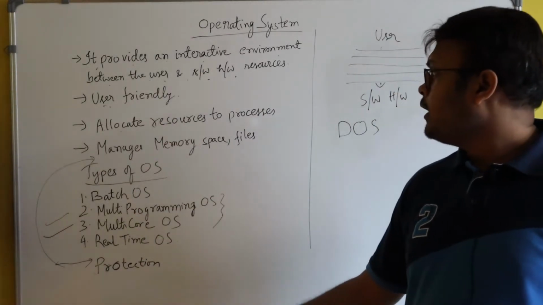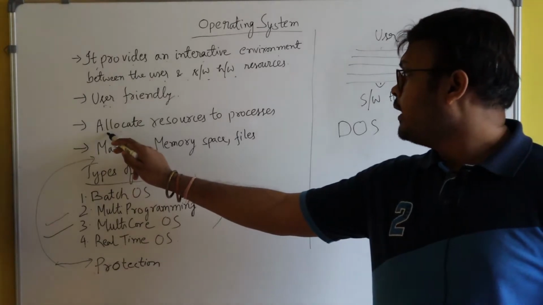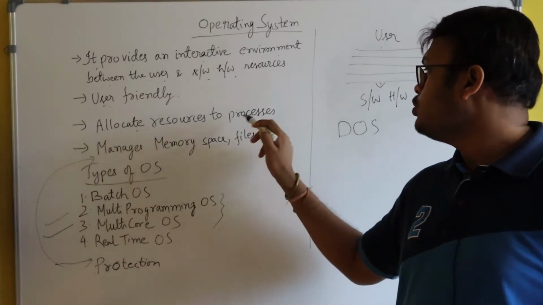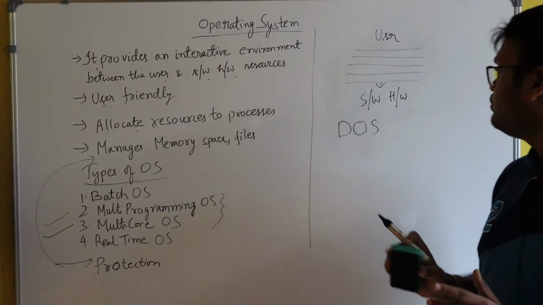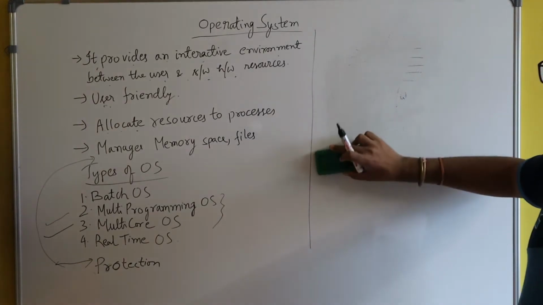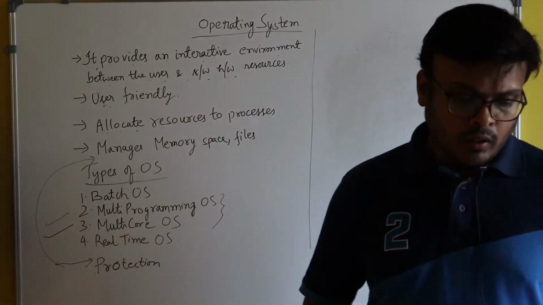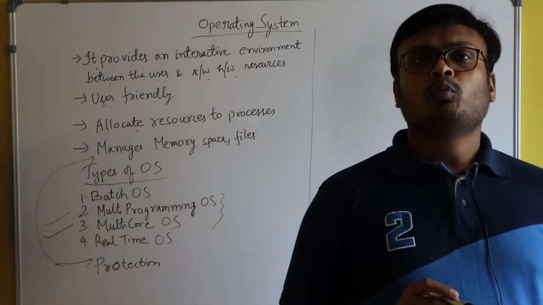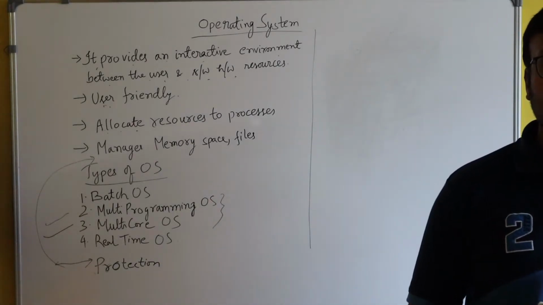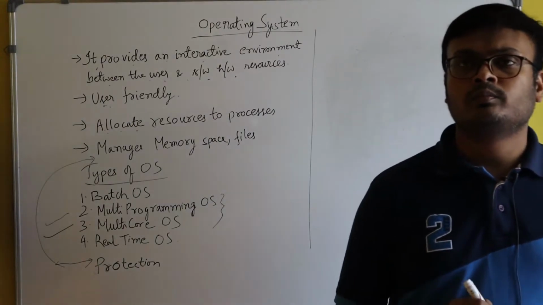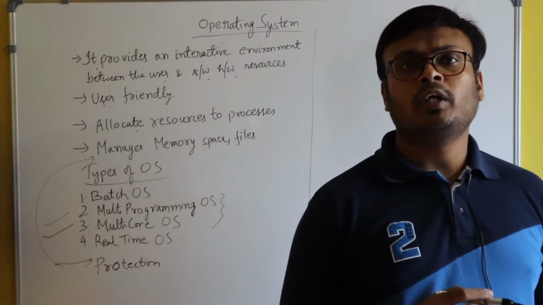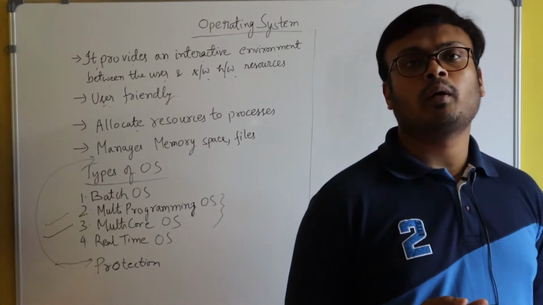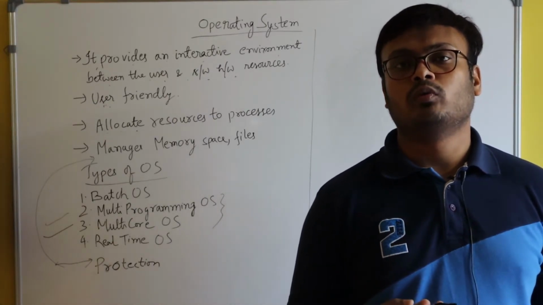And the third important point is that the operating system allocates resources to processes. Suppose you are doing one task. You want to run a program, and in order to run a program, your program needs an input value.